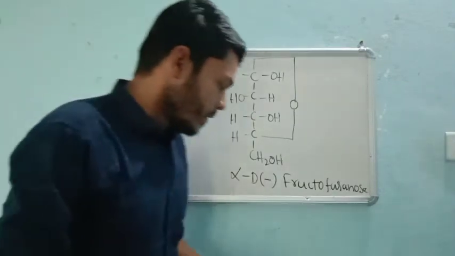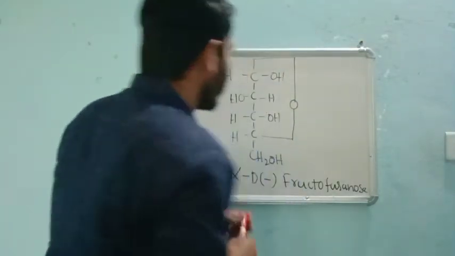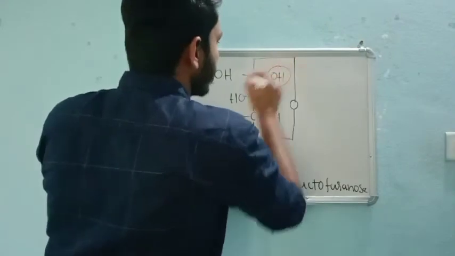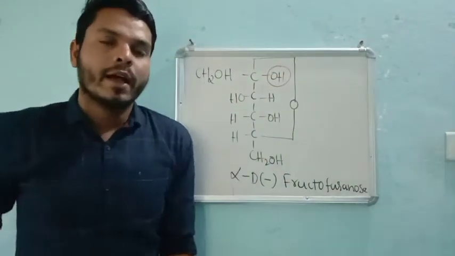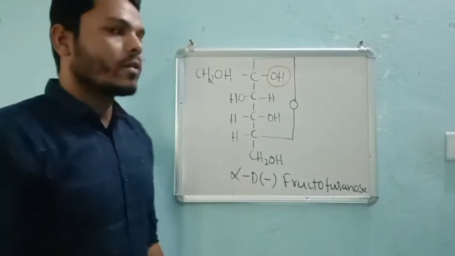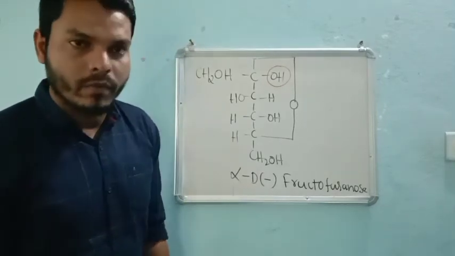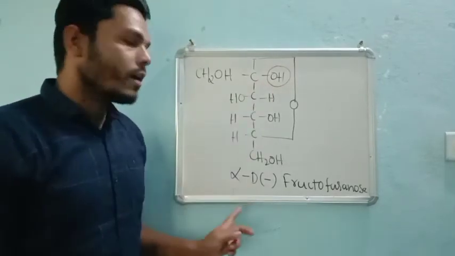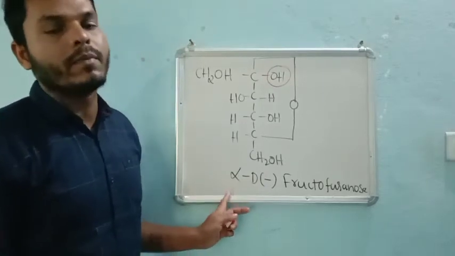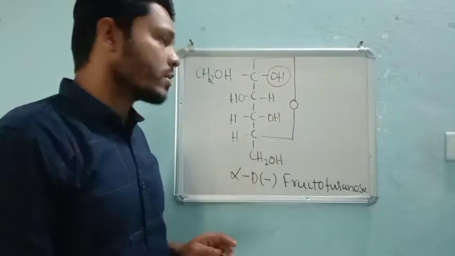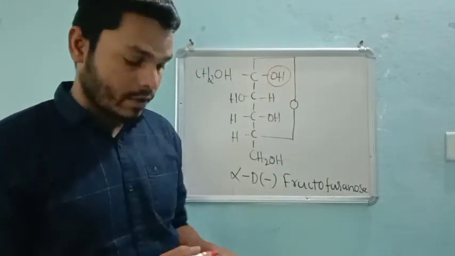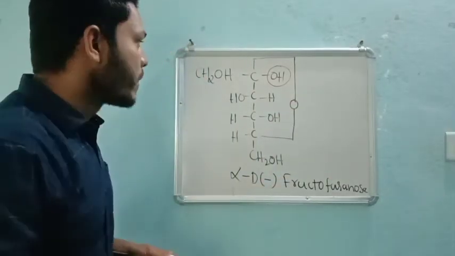Based on this OH group being present on the right hand side, wherever there is an OH group on the right hand side, we definitely call it alpha. In the last class itself, during the glucose structure explanation, we discussed this in detail. Remember those points.